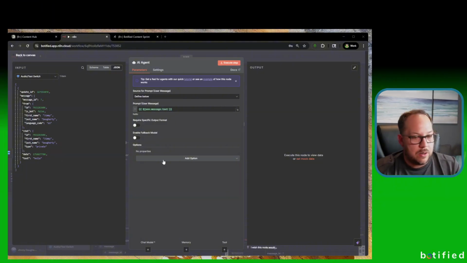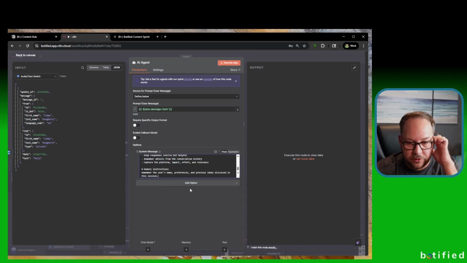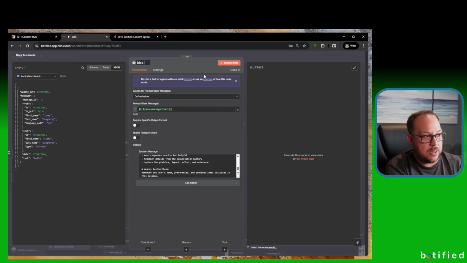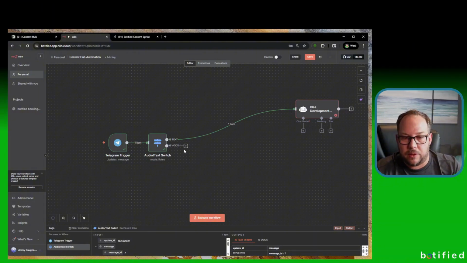Here we're going to add an option, and we're going to do system message. For now, I'm just going to paste in the system message. We'll go over this in detail in a moment once we do the audio one, but for now I'm just going to put it in there, and we're going to call this the idea development agent. So now let's leave that as is, and we're going to go over to the voice one.